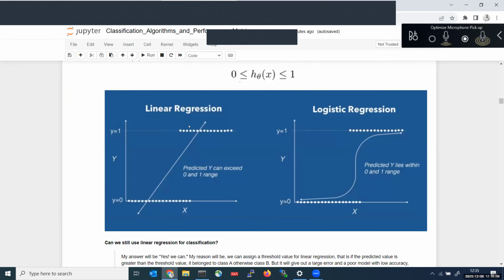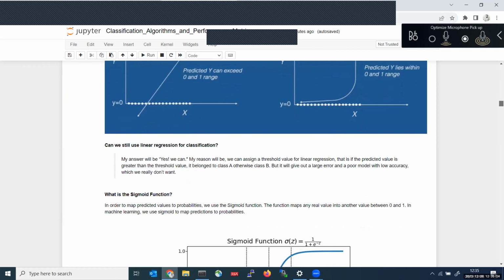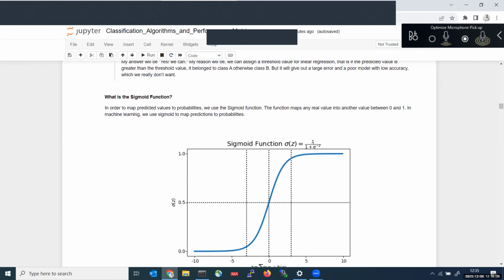This is the linear regression, and once we convert the predicted y, we use it in the range of 0 and 1. So this is the regression line, and this regression line will be converted into this logistic line whenever we use the sigmoid function. You should remember the formula for the sigmoid function. The sigmoid function formula is 1 by 1 plus e power minus z. z is nothing but y. Some people will write it as z, some will write it as y.